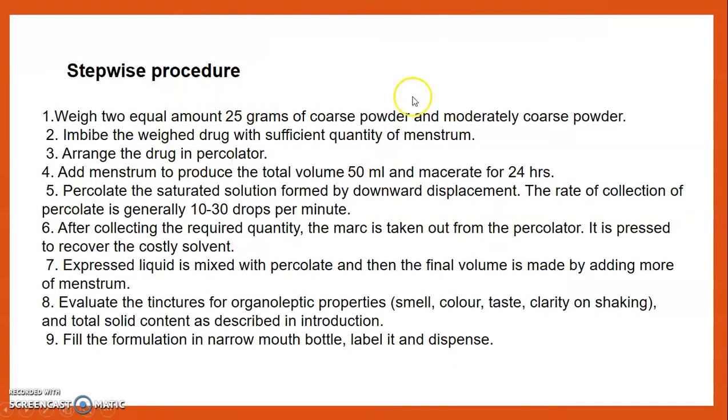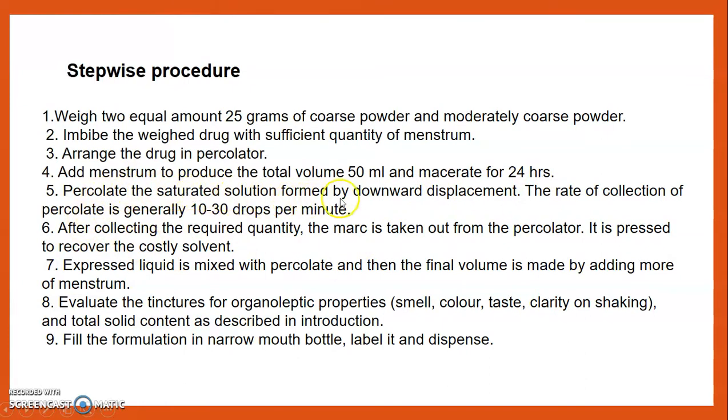Then we move toward the stepwise procedure. Weigh 25 gram of a moderately coarse powder. Then imbibe the weighed drug with a sufficient quantity of the menstruum. Arrange the drug in the percolator. Add the menstruum to produce the total volume of 50 ml and macerate for 24 hours.